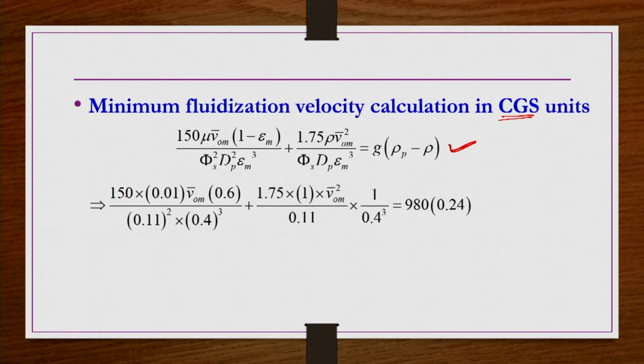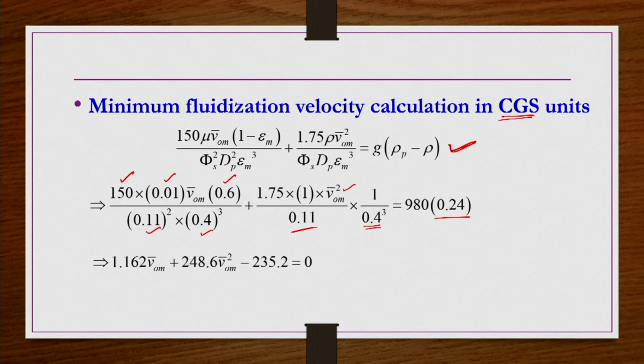So 150 here, this is constant, viscosity is 0.01 poise, Vo m bar is not known, 1 minus 0.4 is 0.6, phi s square is 1 because it is spherical beads, dp is 1.1 mm, so 0.11 centimeter square, and then epsilon m cube is 0.4 cube, plus 1.75, rho is 1000 kg per meter cube, so 1 gram per cc, Vo m bar square we do not know, divided by phi s is 1, dp is 1.1 mm, so 0.11 centimeter, and then epsilon m cube is 0.4 cube, equals g is 980, and then rho p minus rho is 1.24 minus 1, so that is 0.24.